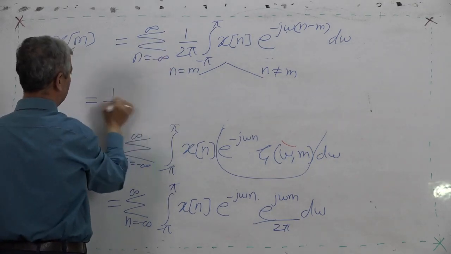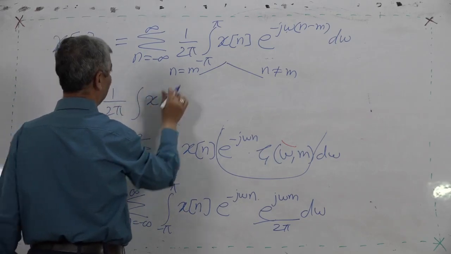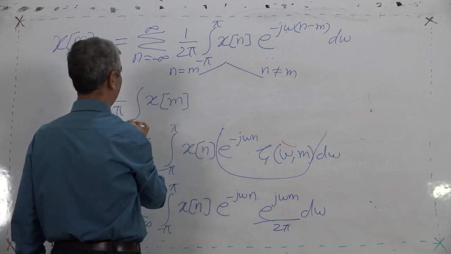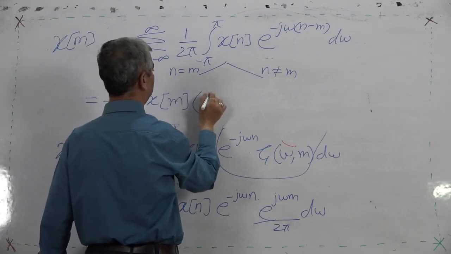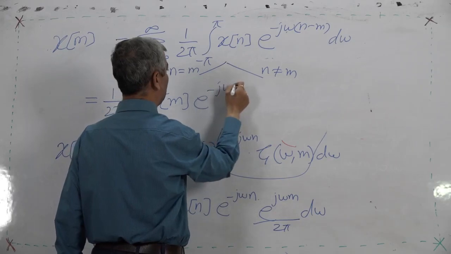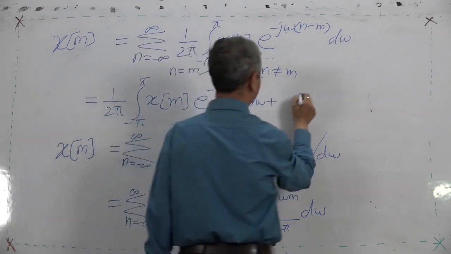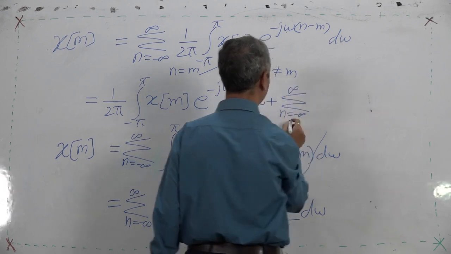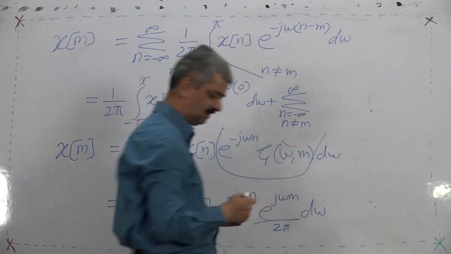So this is 1 upon 2 pi integration from minus pi to pi of x[m] e raised to minus j omega times 0 d omega, plus summation n equal to minus infinity to infinity, with n not equal to m.